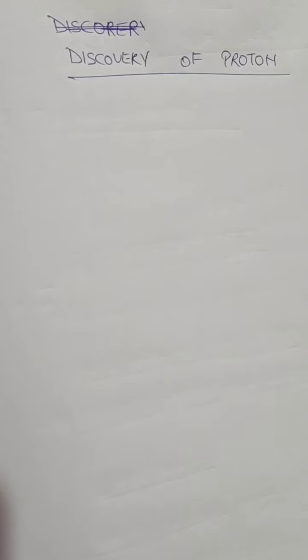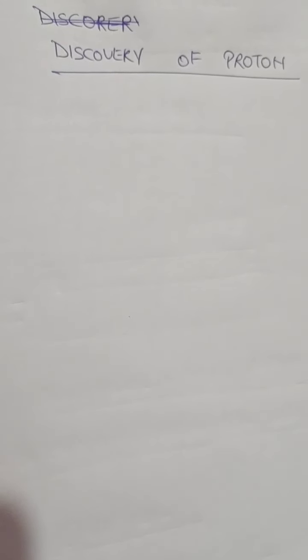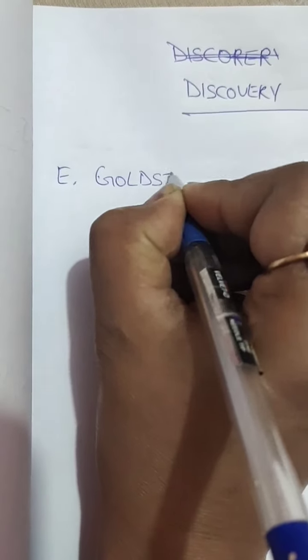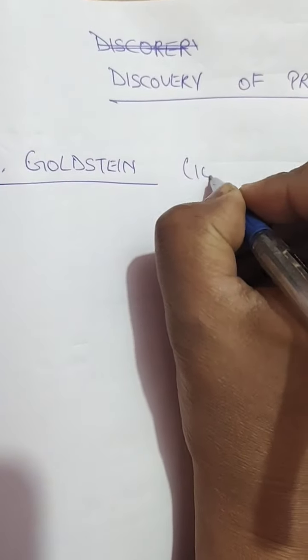Discovery of proton. The discovery of proton was done by almost the same process. Again a discharge tube was taken, but this time the scientist was not J.J. Thomson, it was E. Goldstein. E. Goldstein discovered the protons, which are positively charged particles, and it was done even before the discovery of electron. It was done in 1886.